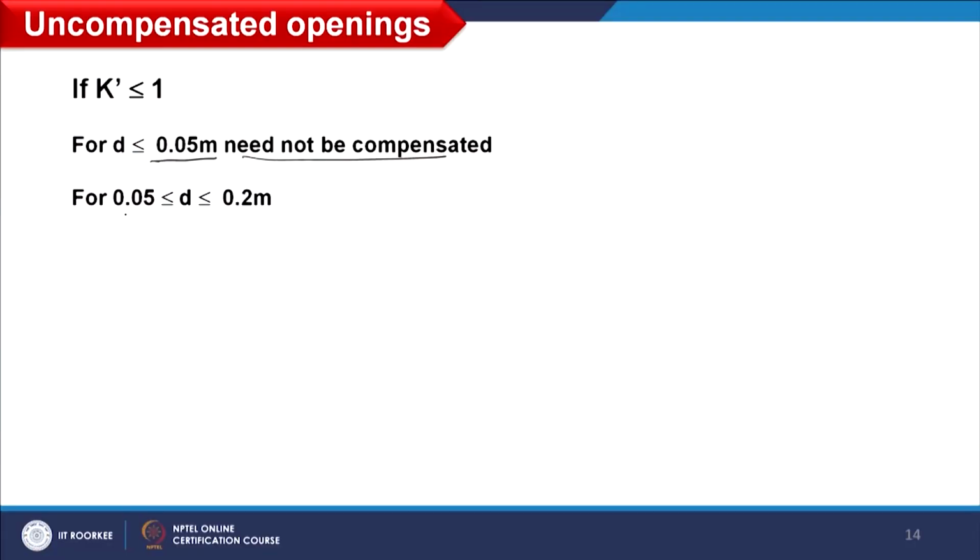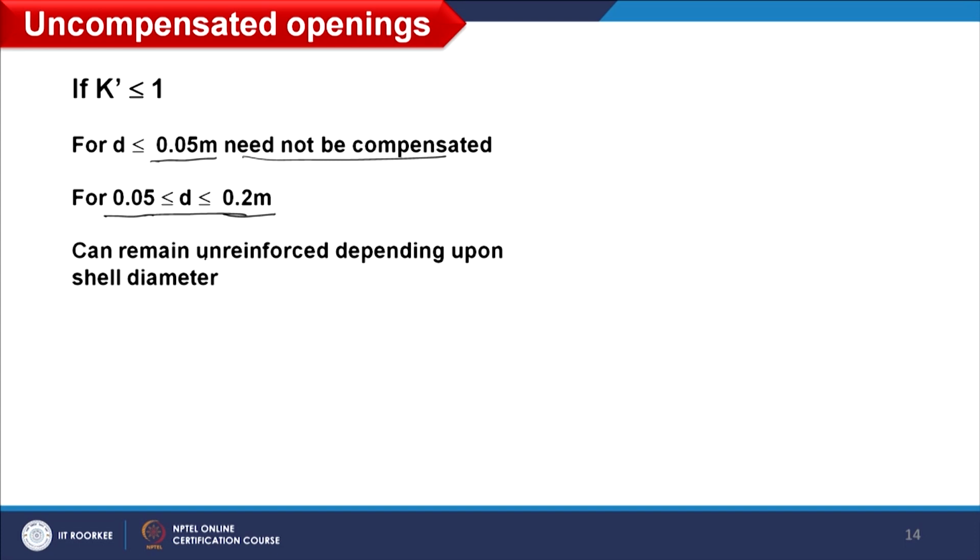Now, if the diameter varies from 50 mm to 200 mm, as shown over here, in that case it can remain uncompensated or unreinforced, which depends on the shell diameter. So, we have to focus on shell diameter to decide whether compensation is required or not. Shell diameter means that if the opening is made in the shell; otherwise, whatever component has the opening, the diameter of that particular component we will consider.